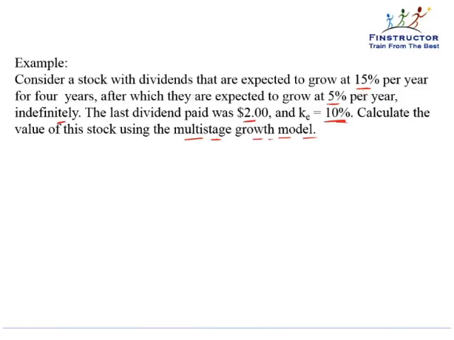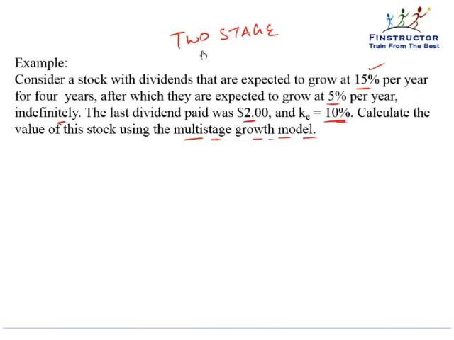For instance, in this stock, for the first 4 years, earnings are expected to grow at 15%, after which it is assumed that the company will mature and the growth will stabilize to a more reasonable 5% per year level. So when there is a high growth period and then a consistent growth period, it often makes sense to apply a two-stage Gordon growth model or a two-stage dividend discount model.